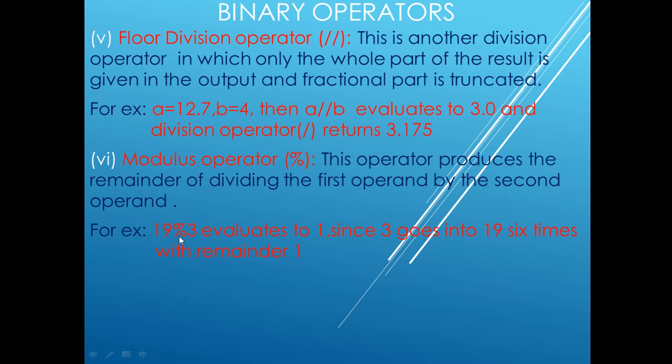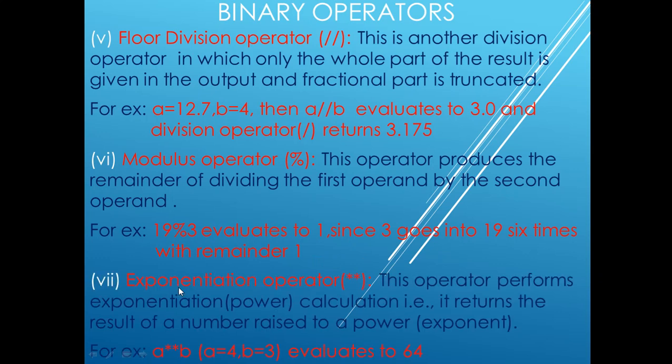As you can see here, 19 modulus 3 evaluates to 1, since 3 goes into 19 6 times with remainder 1. 3 sixes are 18. So how much remainder will you get? 1. So when you use 19 modulus 3, it evaluates to 1, because the remainder you get is 1. Okay.